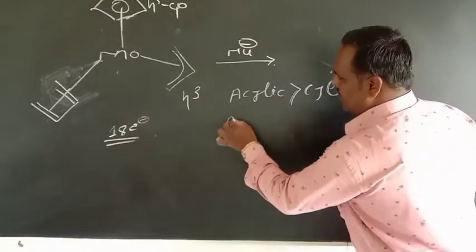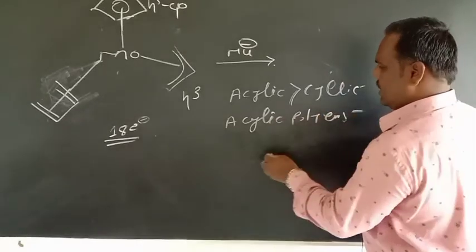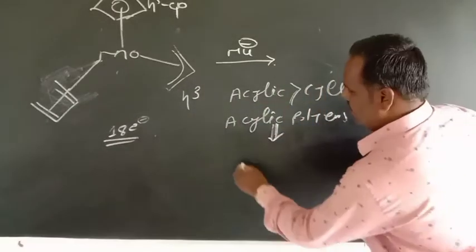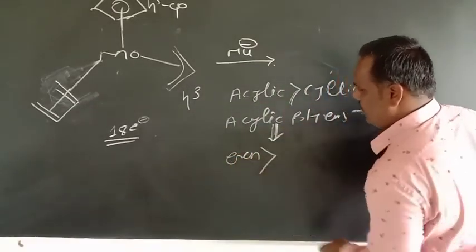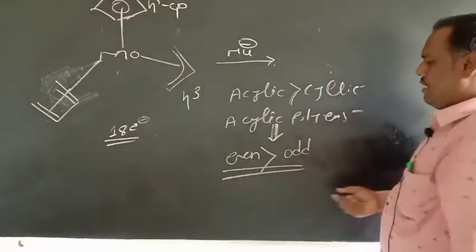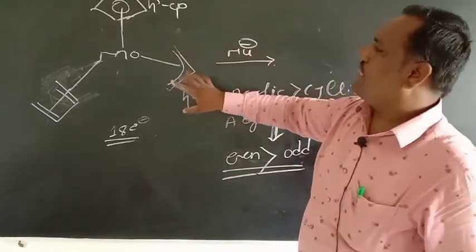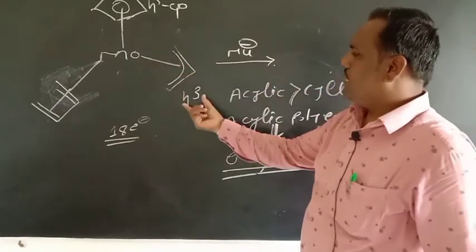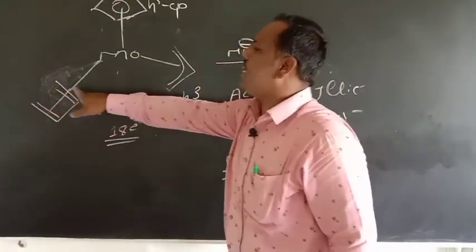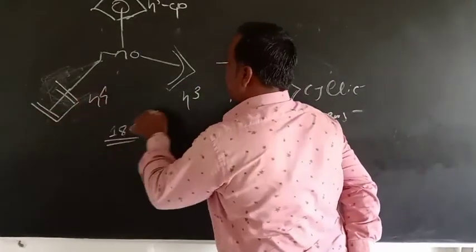That is, for acyclic polyenes, even polyenes will be preferred for nucleophilic attack as compared to odd polyenes. Even polyenes are preferred for nucleophilic attack. So in this case, 1, 2, 3 carbons are attached to this metal atom, so it is an odd polyene. But in this case, all these 4 carbons are attached to the metal atom, that is 1, 2, 3, 4. So its hapticity is 4, and its hapticity is 3.